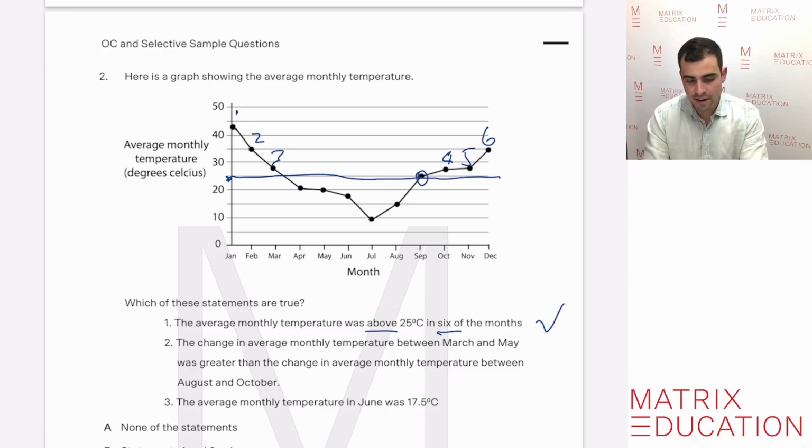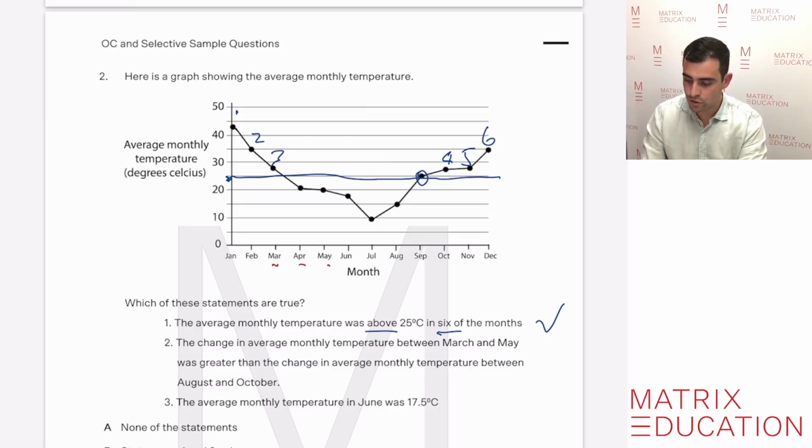Statement 2, the change in average monthly temperature between March and May was greater than the change in average monthly temperature between August and October. So several steps for this one that we need to work out. First thing that we need to do is look at the months between March and May, which is 3, March, April and May, and get those temperatures down.